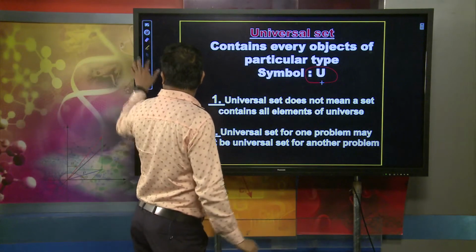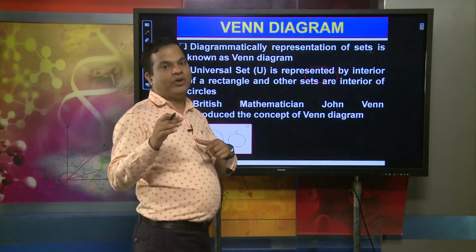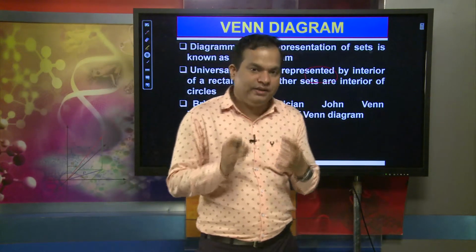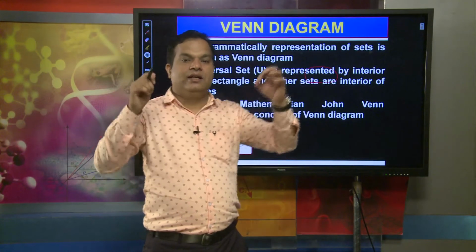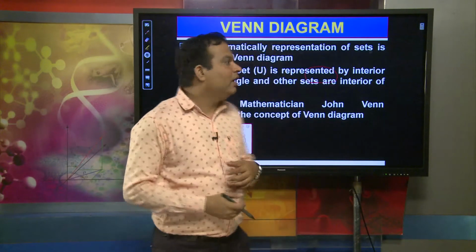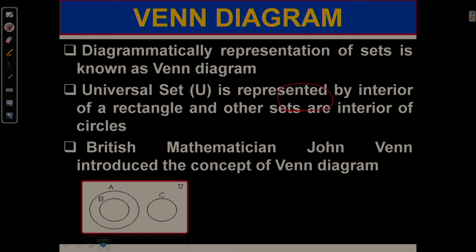Another very important thing is the Venn diagram. Venn diagram means we represent sets diagrammatically. The diagrammatic representation of a set is known as a Venn diagram.